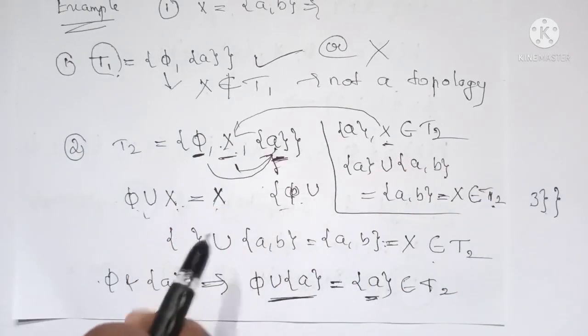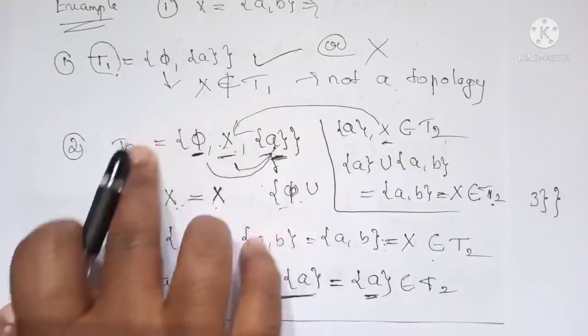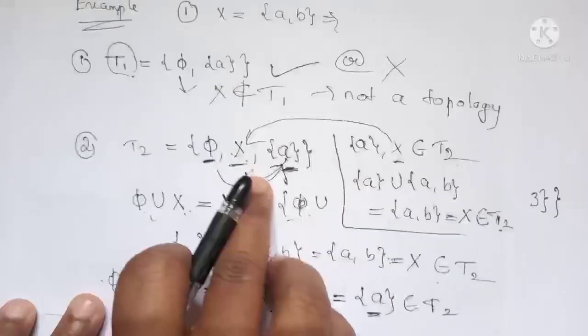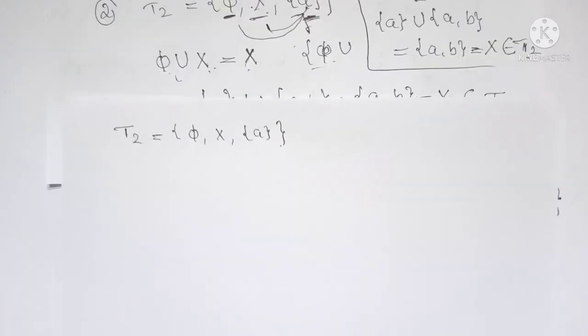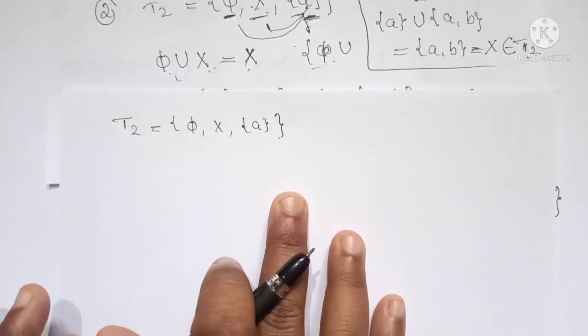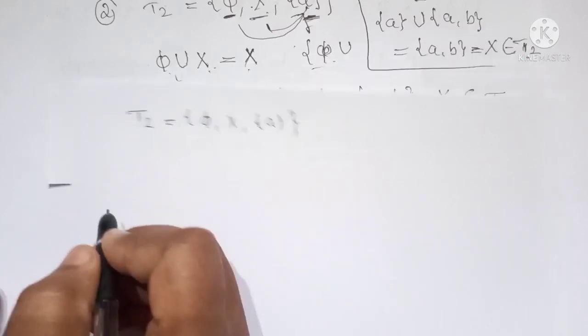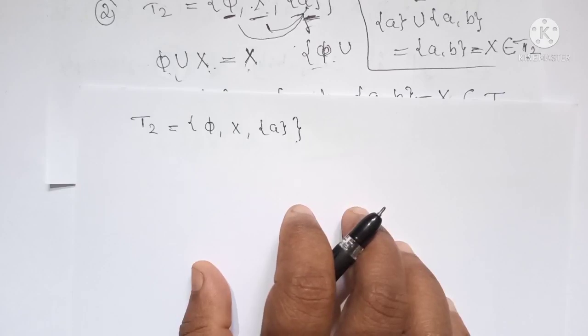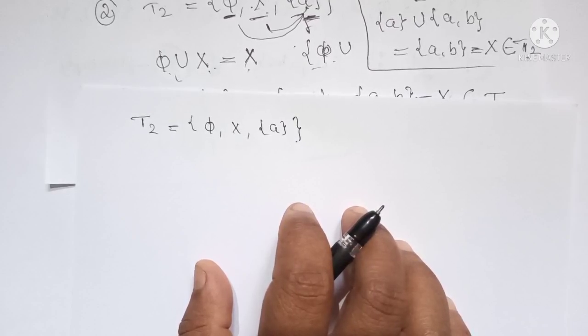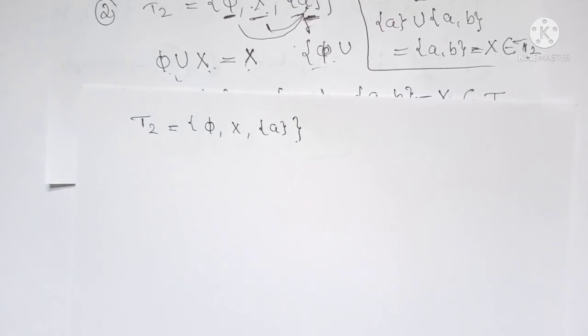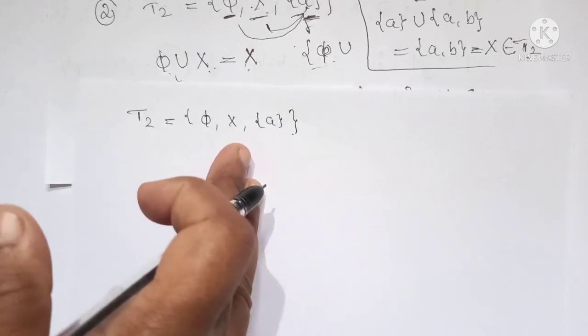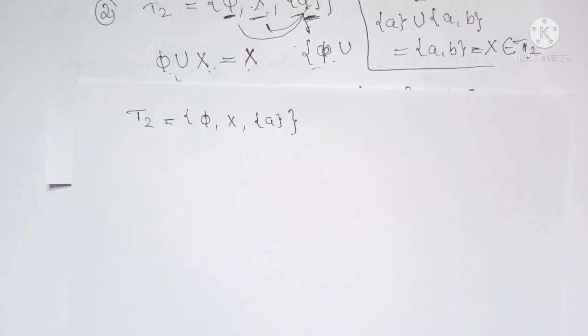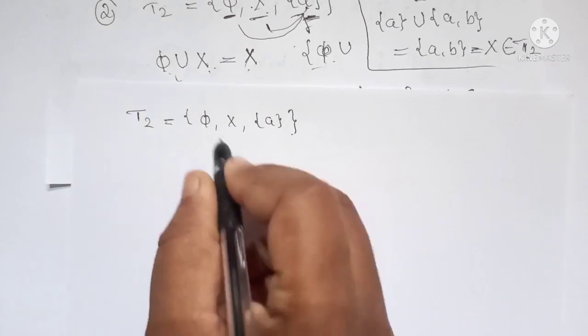That means if I consider the arbitrary union of any members of this T2, it again belongs to the same T2. Now let us see whether the third condition is satisfied or not. The third condition is that the finite intersection of any elements of T is again an element of T. So if you consider any two or three elements of the given subfamily T2, does their intersection belong to T2 or not?